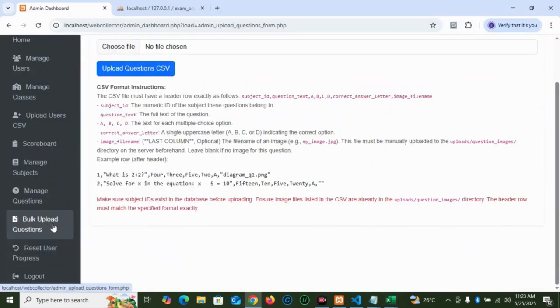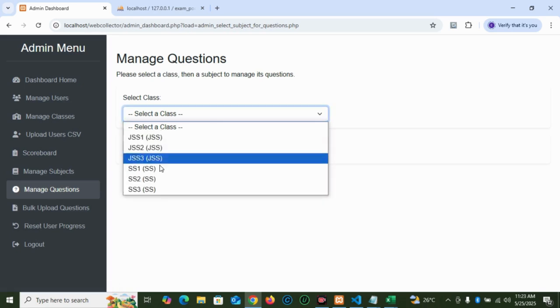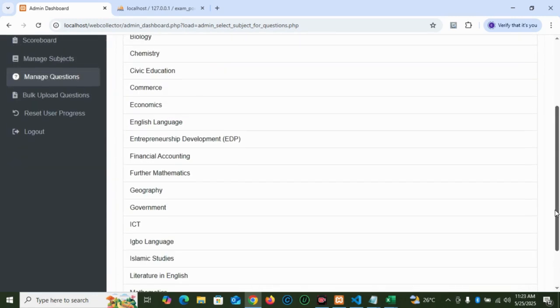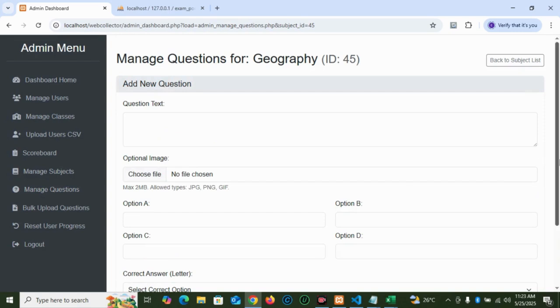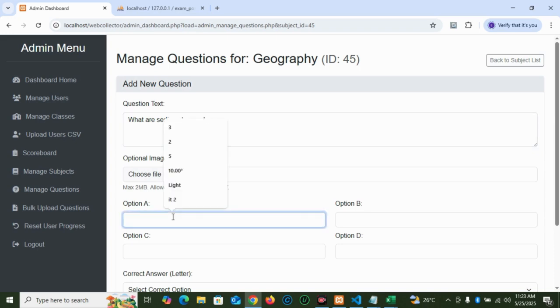Now, this is where we upload the questions. Let's go back to manage questions. For SS1, let's look at geography again. Click on geography. So we can add questions here. We can say, what are sedimentary rocks? If you're in geography, you can give an example of sedimentary rock. Give options. Okay, let's just use an example: it is a solid rock.